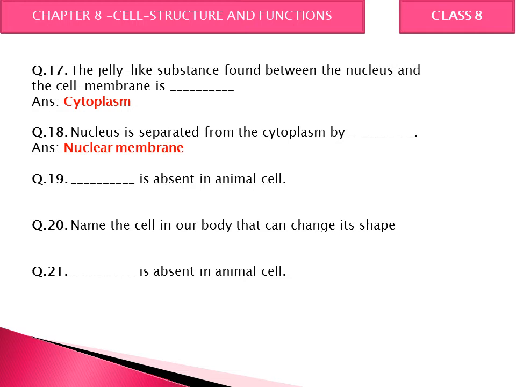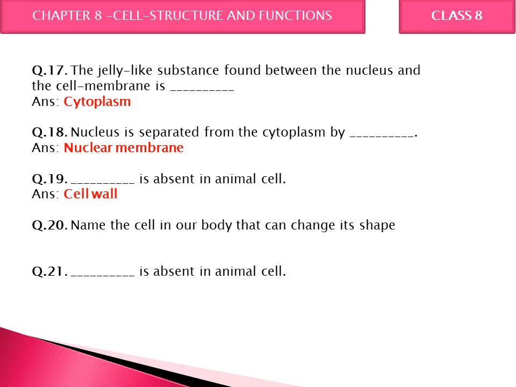Next, dash is absent in animal cell. Can you tell me what is not there inside a cell? So the correct answer is cell wall. In animal cell, cell wall is not present. So the outer boundary is plasma membrane or cell membrane. But in plant cell, they have an extra wall that is known as cell wall for protection, which is absent in animal cell.